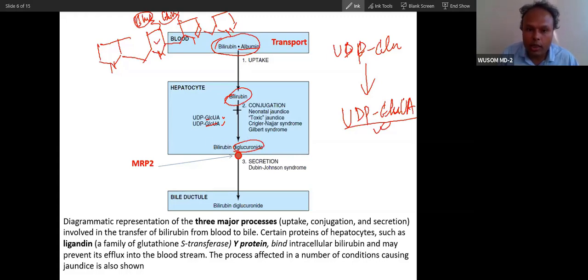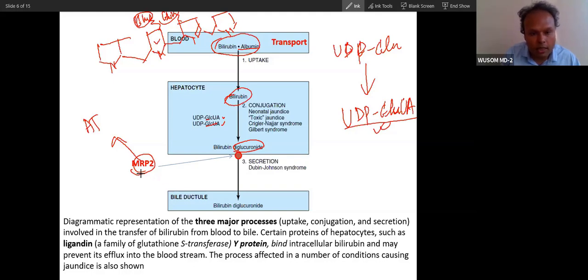After being conjugated, it will be secreted, and for secretion there is a very specific type of channel. This is called MRP2. I told you MRP1 in vitamin B12 secretion. I have told you that these are a group of the same protein, ATP binding cassette. This protein utilizes ATP to throw out this compound.